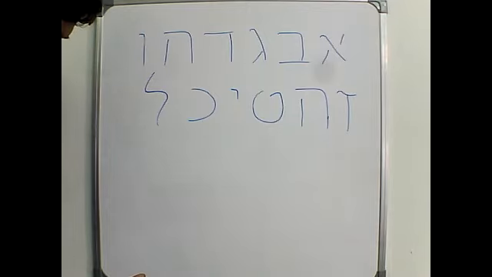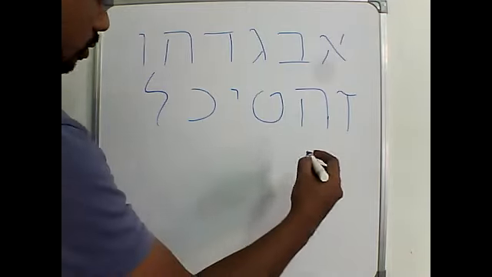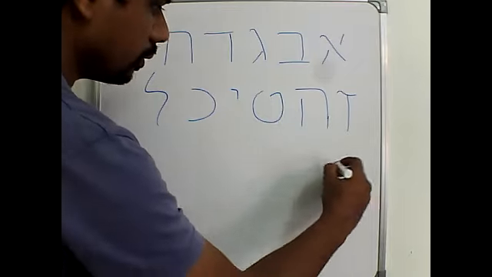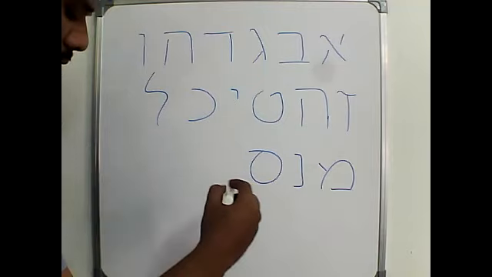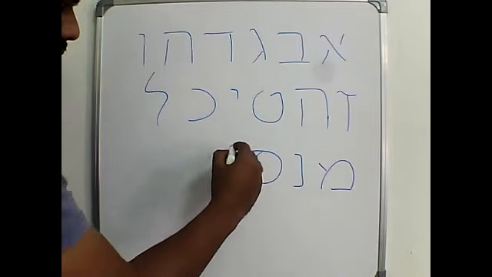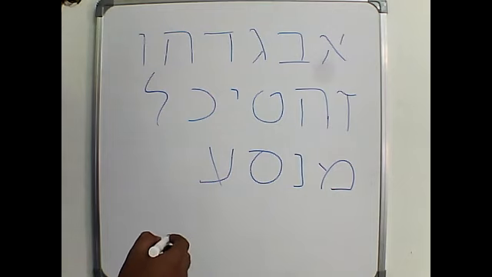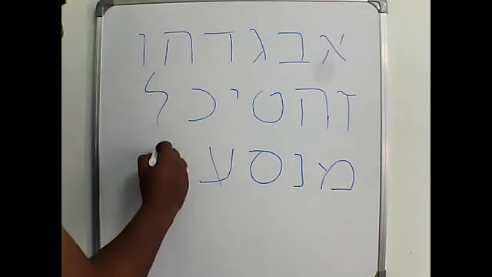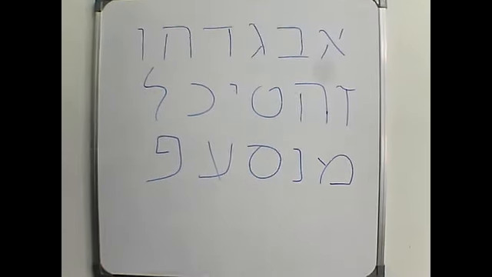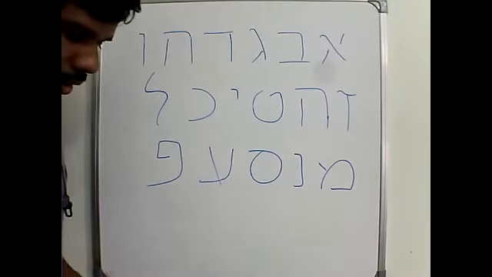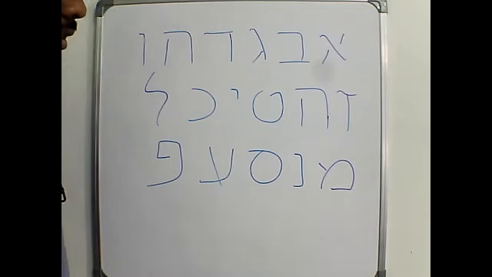I don't know whether we have finished Lamed. Yeah, I think so. Lamed, Mem, Nun, Samek, and I think Ayin, Fe. Okay, we have finished up to this point. If anybody has anything you want to clarify, you can ask me now, or we will go further. These are the letters we have learned so far.